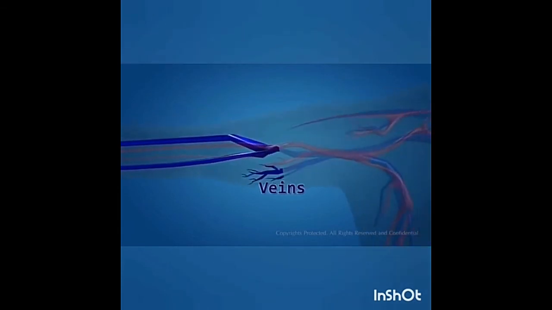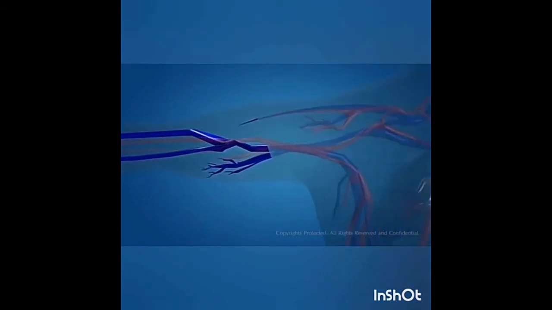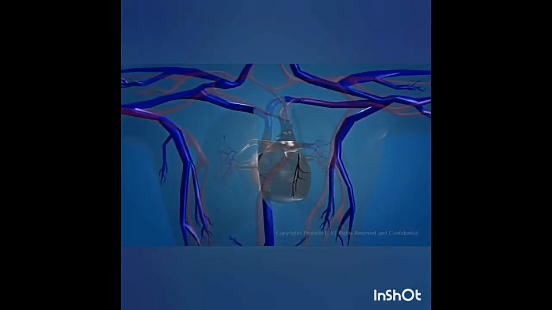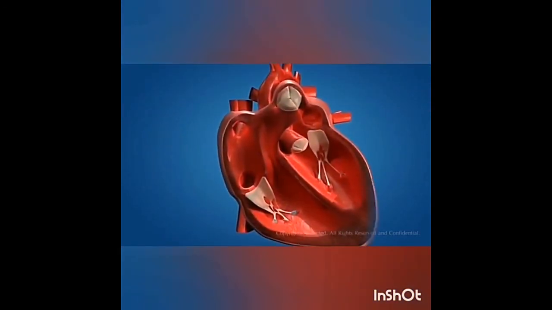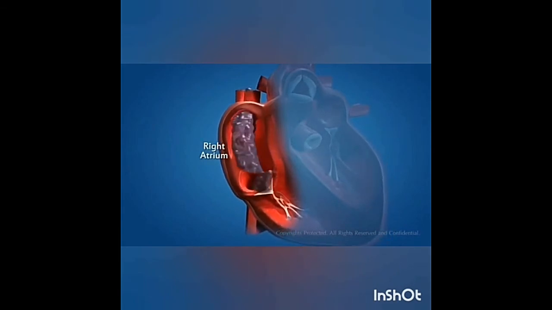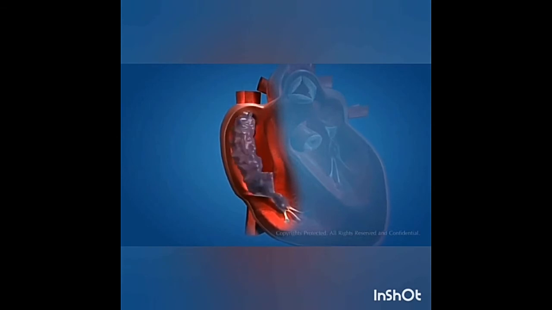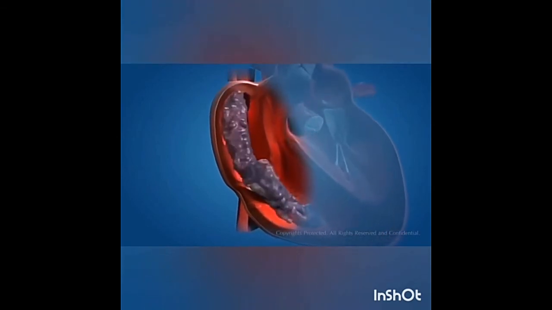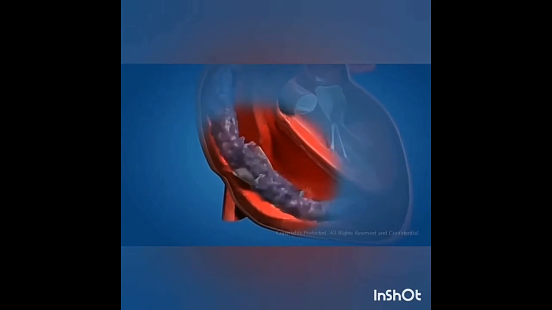Veins drain deoxygenated blood. It becomes the superior and inferior vena cava, which are the largest veins. From there, the deoxygenated blood is received by the right atrium of the heart. From the right atrium, the deoxygenated blood moves to the right ventricle.